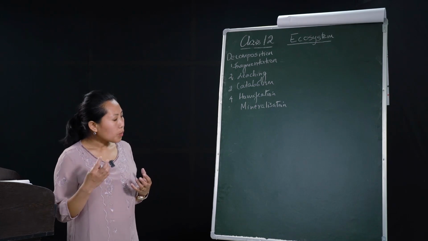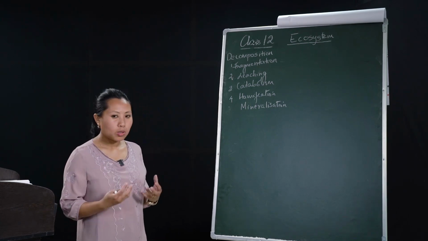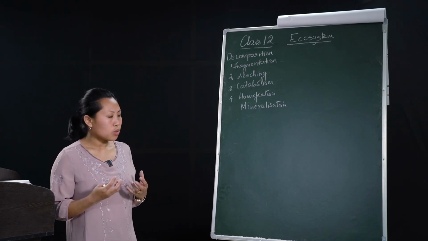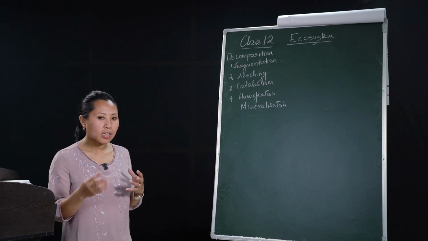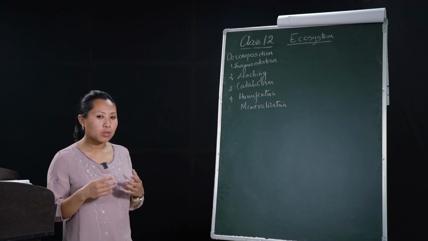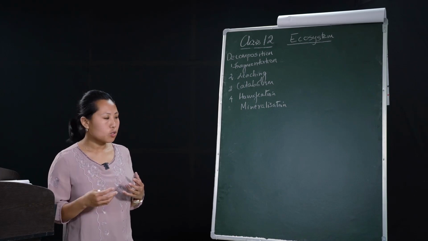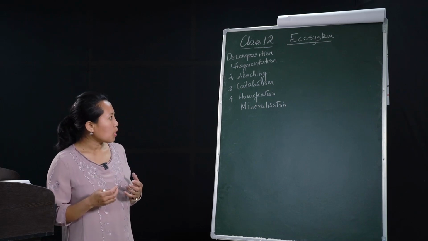Upon the death of plants and animals, they are again recycled, serving as raw materials for the decomposers to break down and recycle again. In this way, the decomposers bring about a recycling of essential nutrients to the plants, the animals, and the ecosystem as a whole.